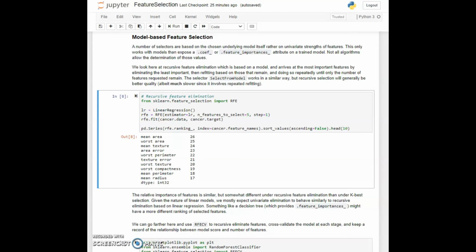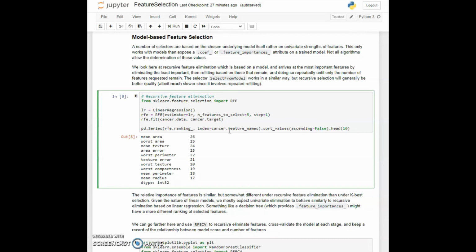And it may be that the thing that was second last in importance in the original training is no longer in that position with the other one removed. There can be a lot of subtle interactions, so doing the recursive elimination of features is often a more powerful and accurate way of going about this. There's another one called select from model, and that is also available, but it doesn't do the recursive step.